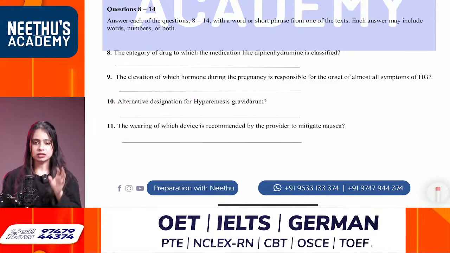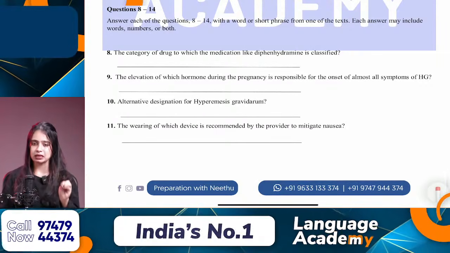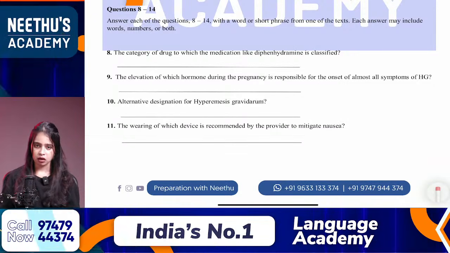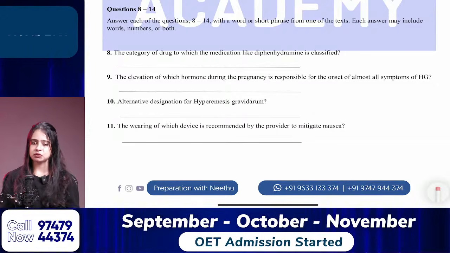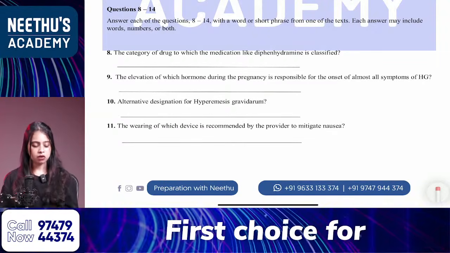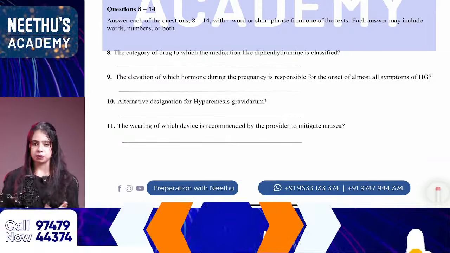So in such cases you can repeat the words. Otherwise, in any other situations you don't have to repeat any single word from the question into the answer option. And one more exception is there. So what is that? Any idea? One more exception is there. In this case also you can repeat the same.